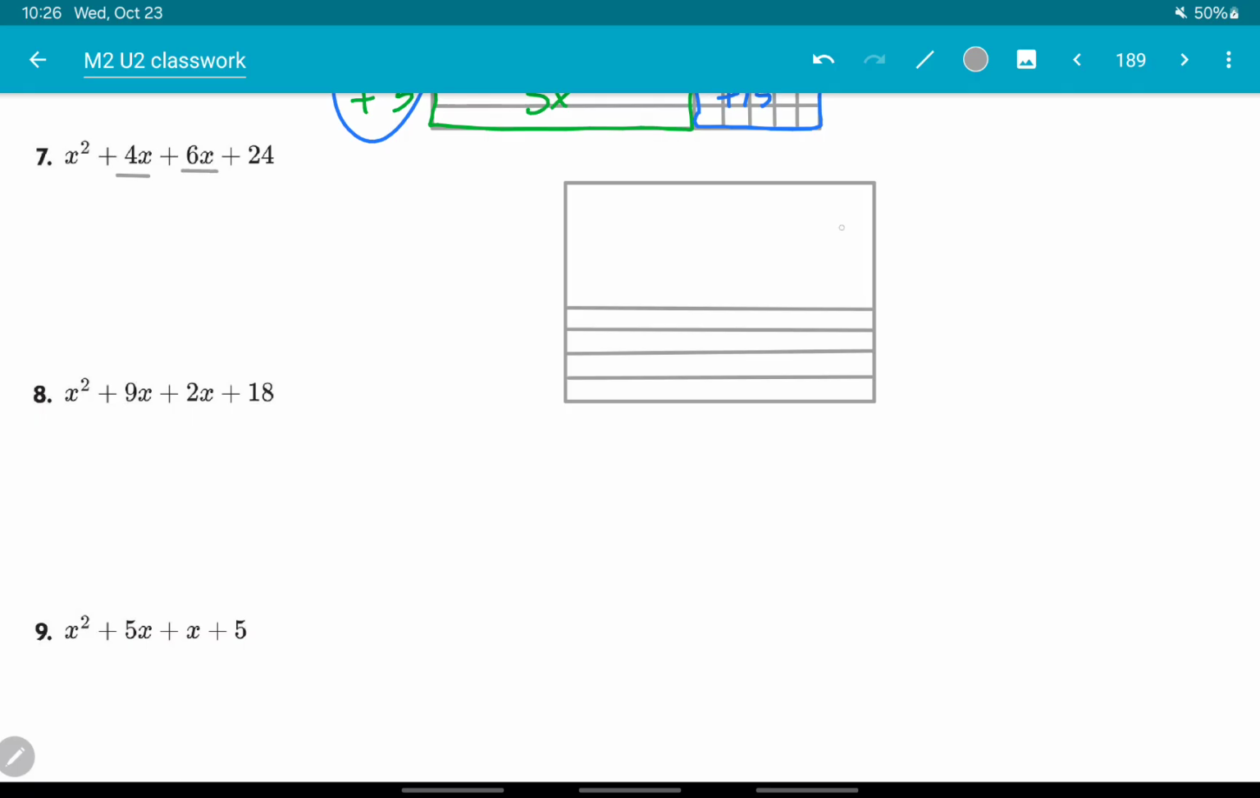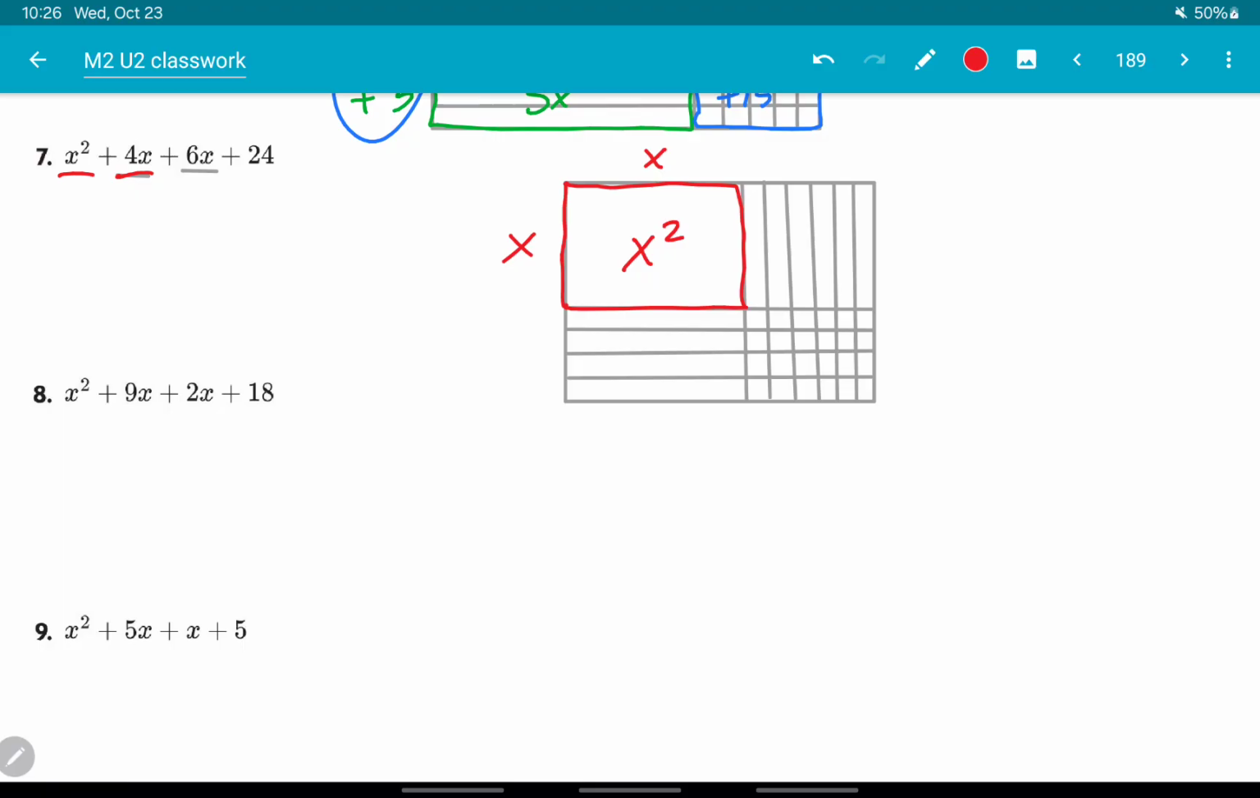And then there's a 6x. So I have 1, 2, 3, 4, 5, 6. So my x squared is going to be here. This is going to be an x by x. So this region right here is x squared.